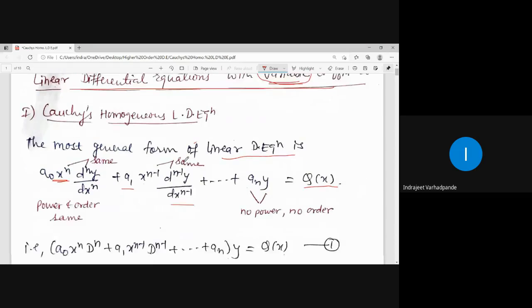So this is the most general form of linear differential equation which is identified as Cauchy's homogeneous.